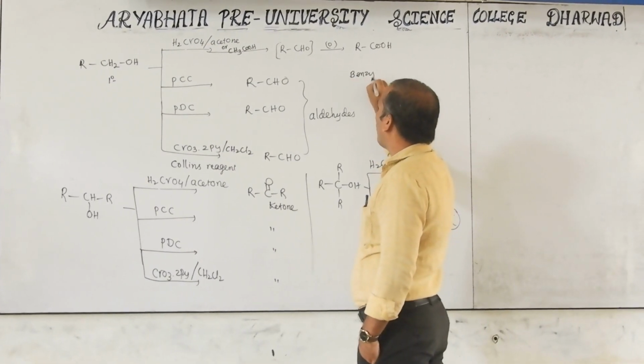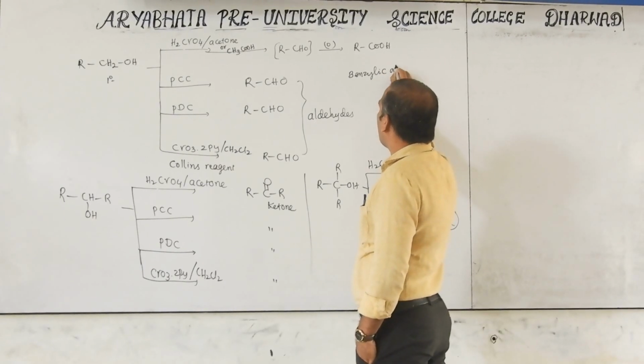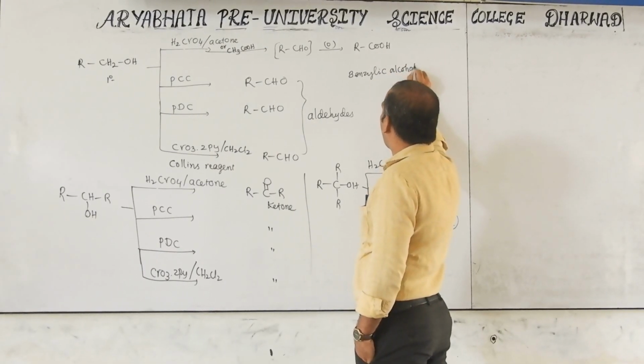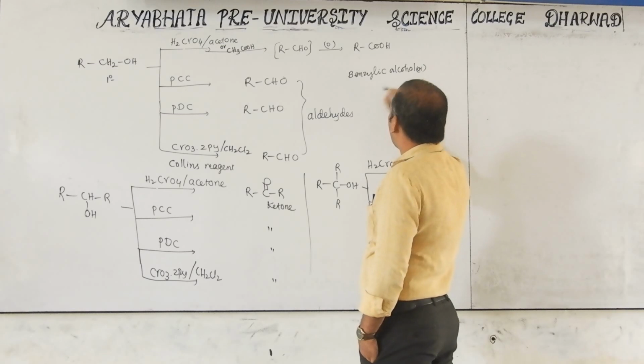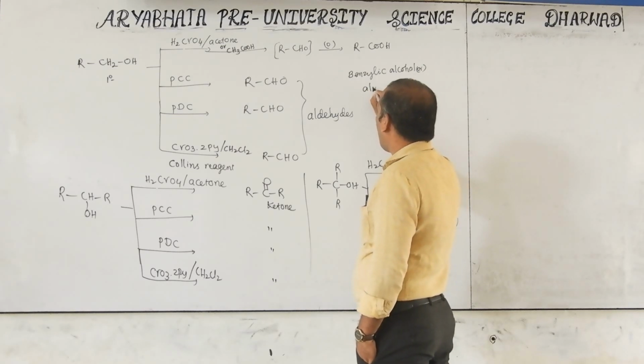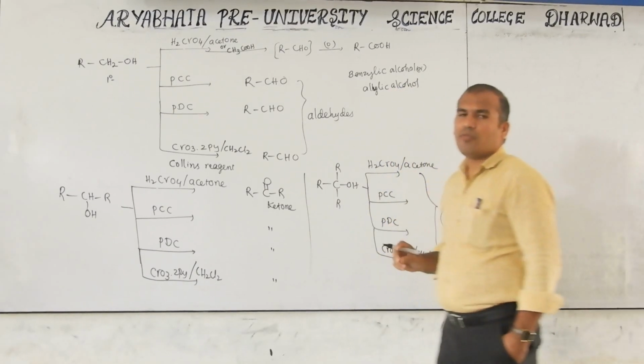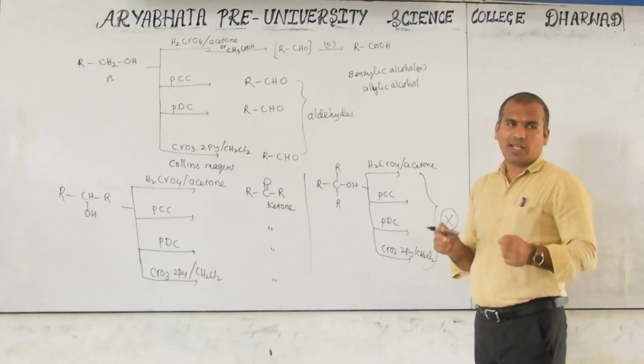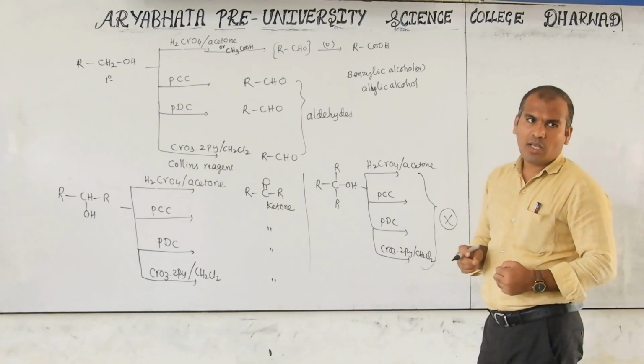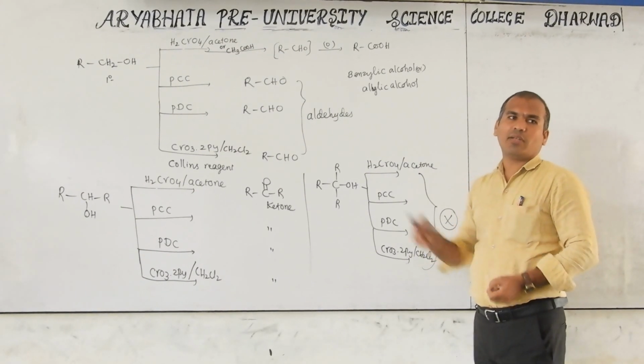Benzylic alcohol or allylic alcohol. It means if 2-3 alcohol groups are there, allylic, benzylic, primary, secondary, tertiary, then which will be first oxidizing?